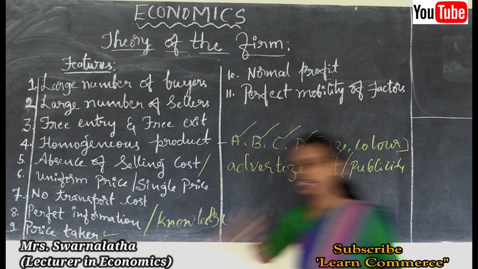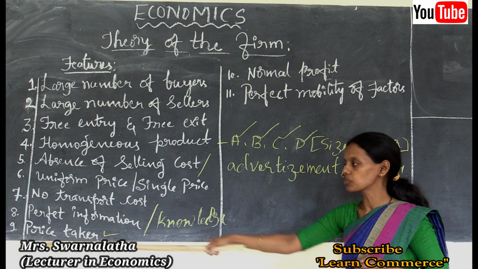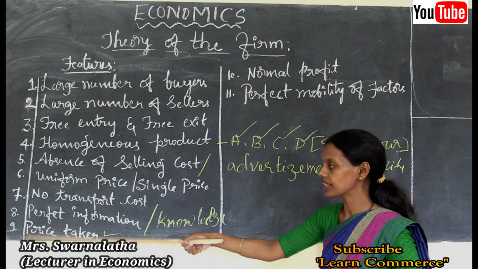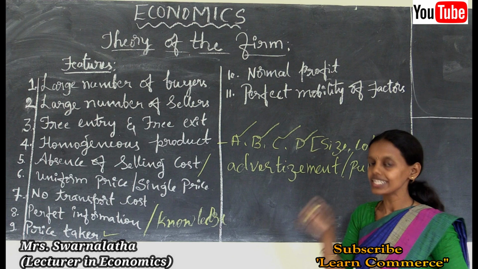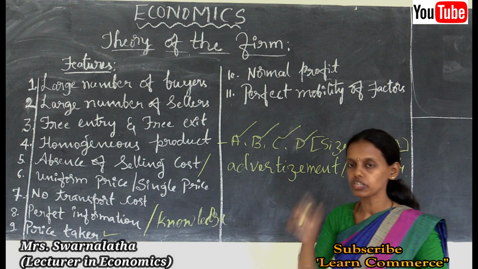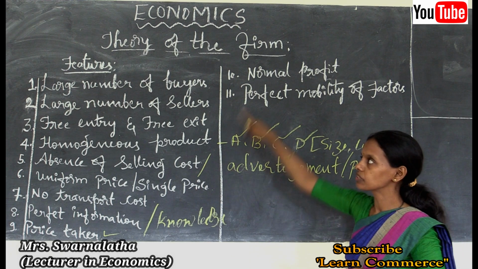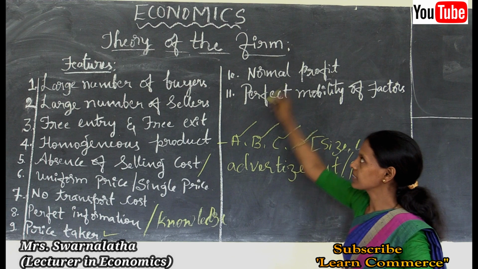Firms follow the prices fixed by the industry, thus firms are said to be price takers. In every perfectly competitive market, every firm follows price taking behavior, which is one of the important characteristic features of a perfectly competitive market.